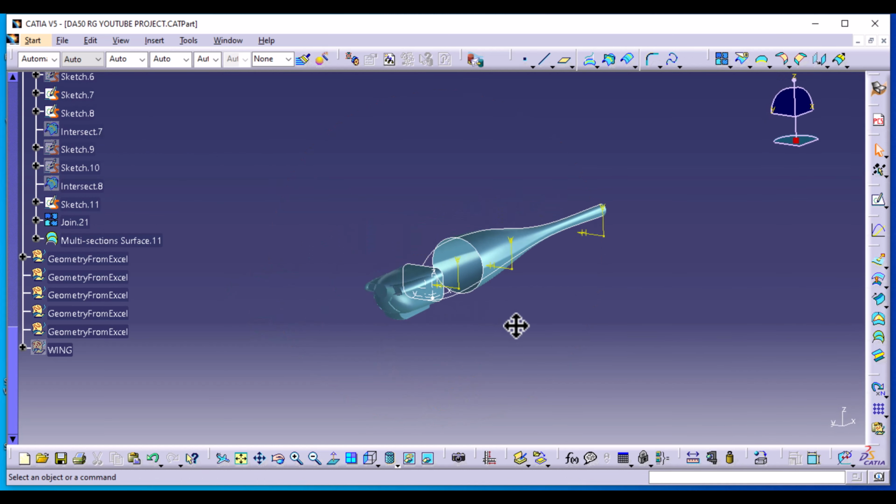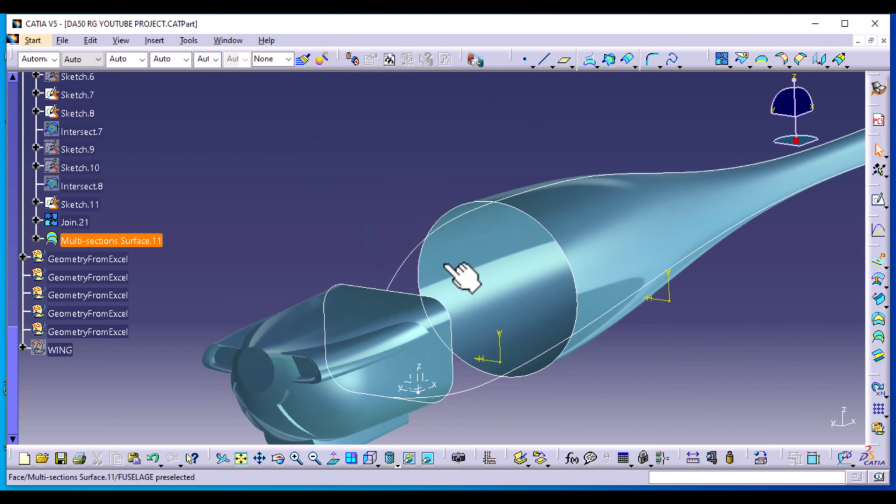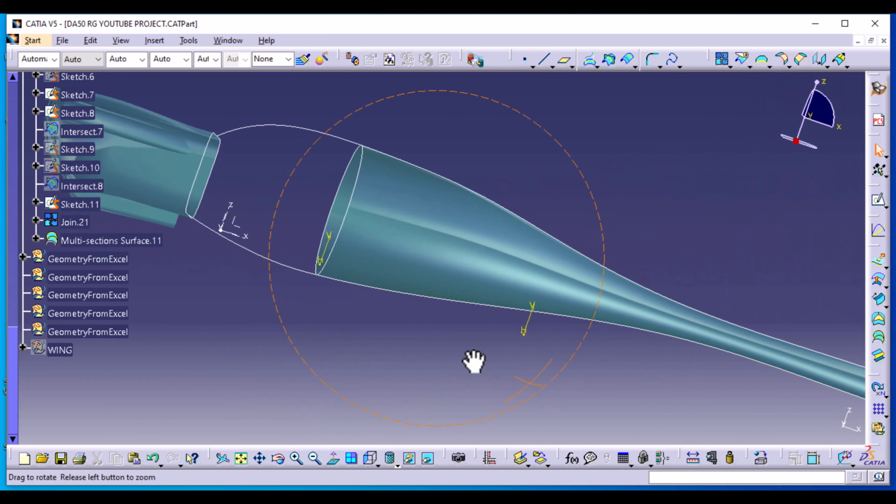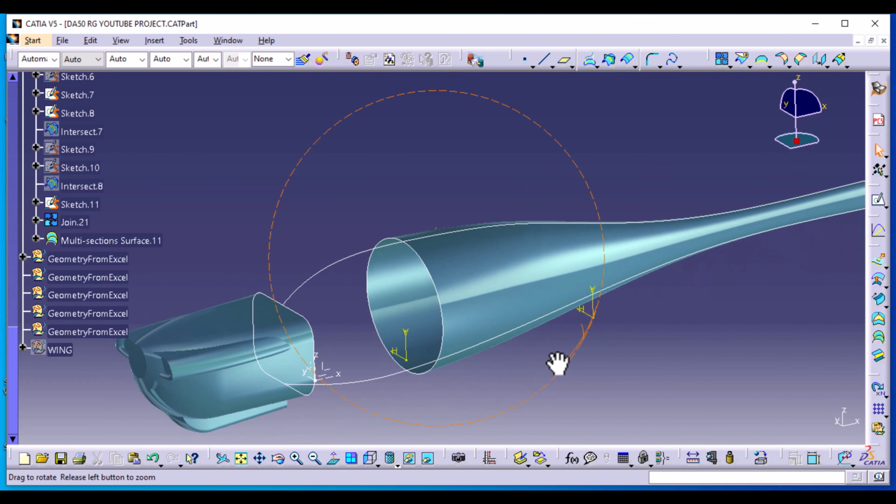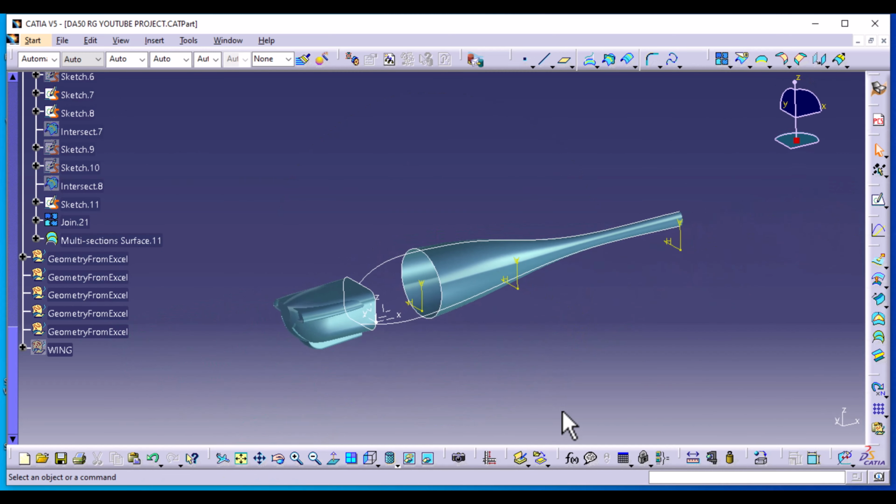So in the next episode, we're going to join the space in between with a new surface by using more guide curves or more coupling curves. So see you in the next part.